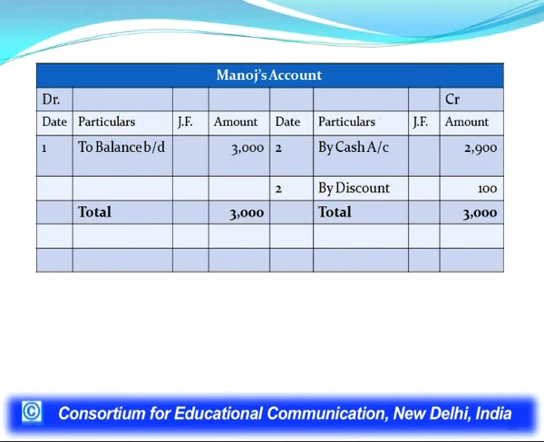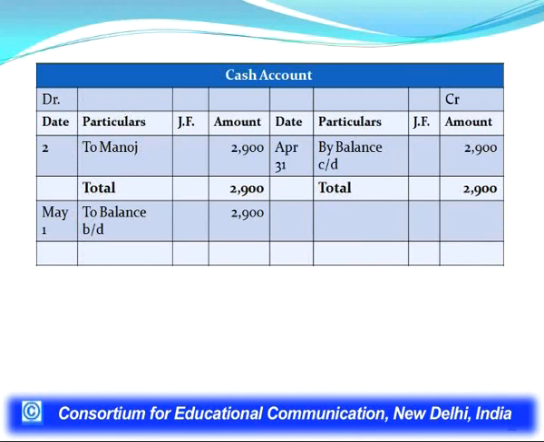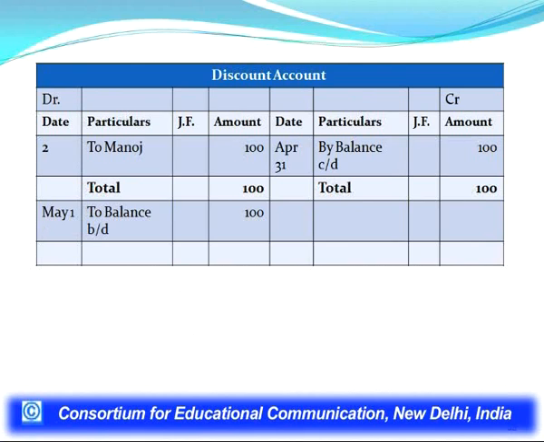As mentioned in the entry, Manoj is our debtor for rupees 3000. So it means that there is a debit balance in the Manoj account, which we have shown here on the debit side as balance brought down 3000. So the total of this account is the same, and in this account there is no balance. So a precaution should be taken for posting from a compound entry: only the relevant amount should be recorded, like in the cash account only 2900, and in the discount account only rupees 100.